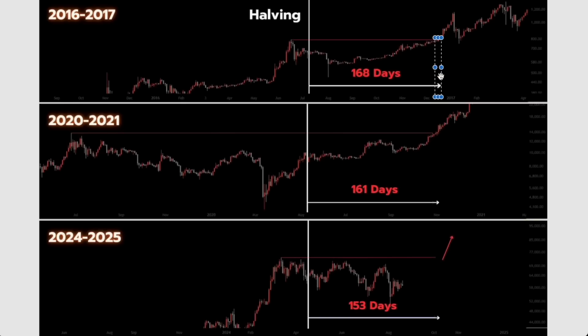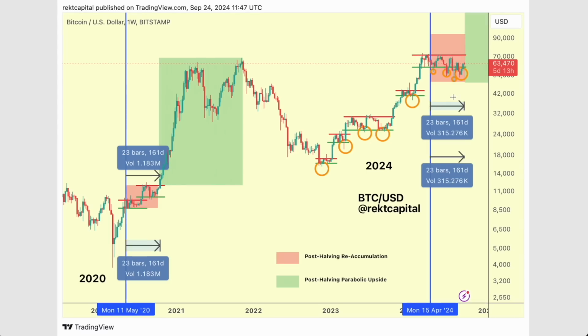So a few days extra. And this is why I slightly disagree with this chart, but generally it is really just a handful of days that is the difference here. And so this is a fantastic chart to give you a summary of the reaccumulation phase after the halving, which then sees price transition into the parabolic phase of the cycle.